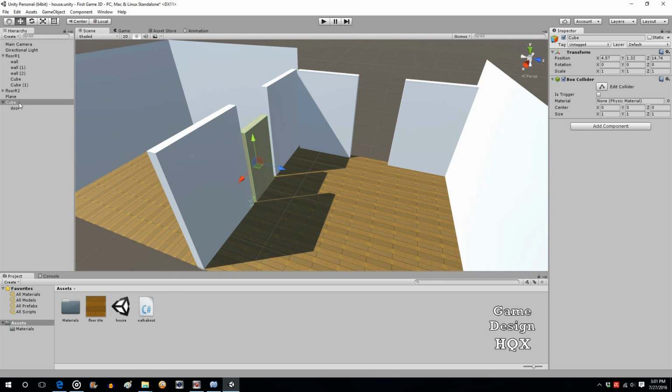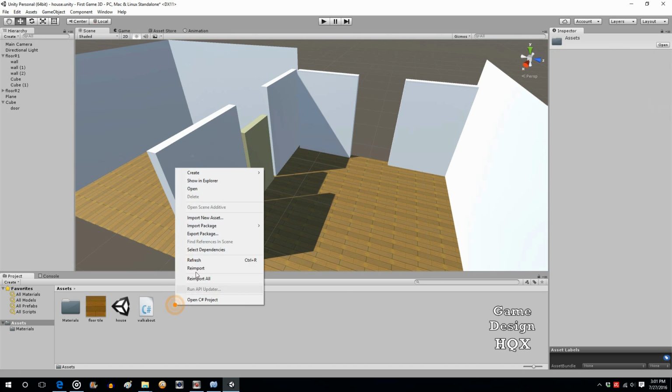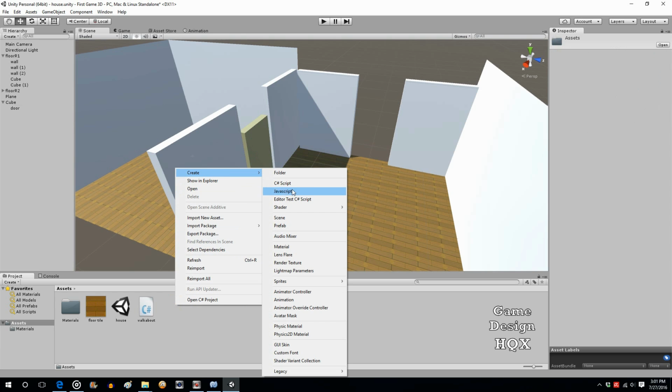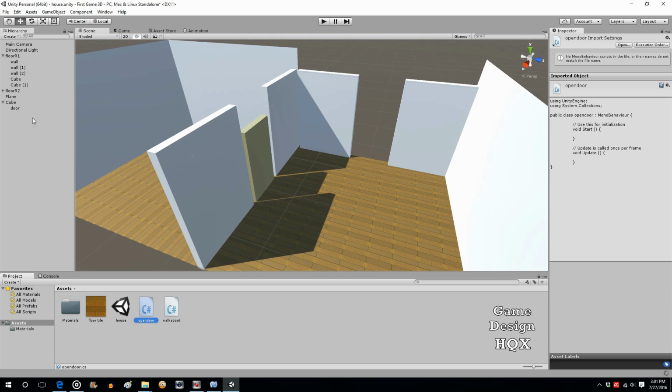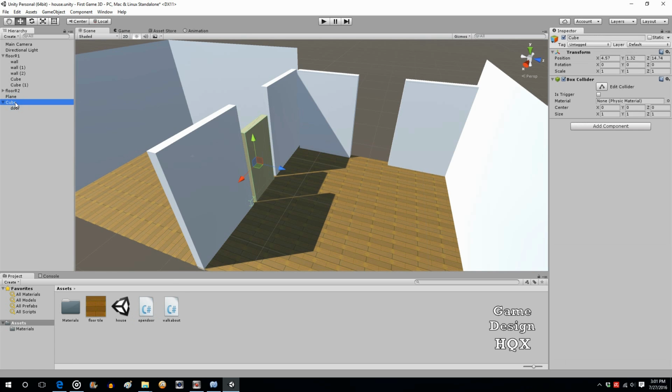Now that cube needs to rotate. So we're going to quickly add a script that does the rotation, but then we'll make it conditional because we don't want it to rotate until you click on it. We'll call this open door. But it doesn't go on the door, it goes on the cube itself. Like I said, this is a little counterintuitive, but you're not going to have to do this if you're not using these built-in primitives.